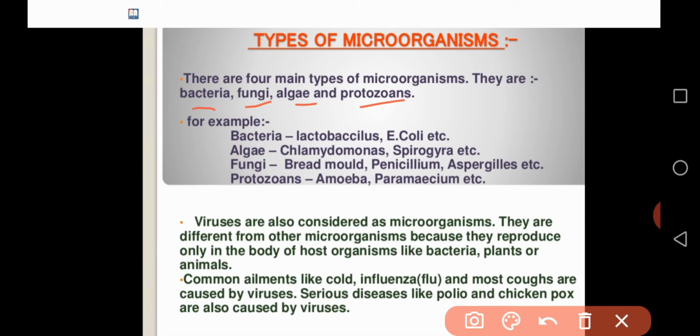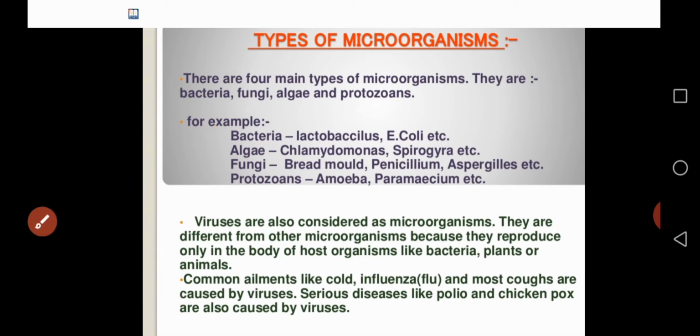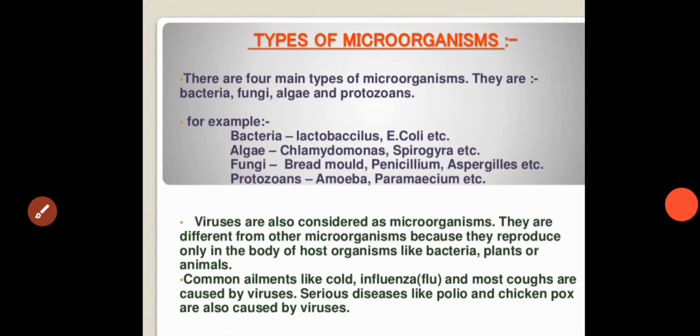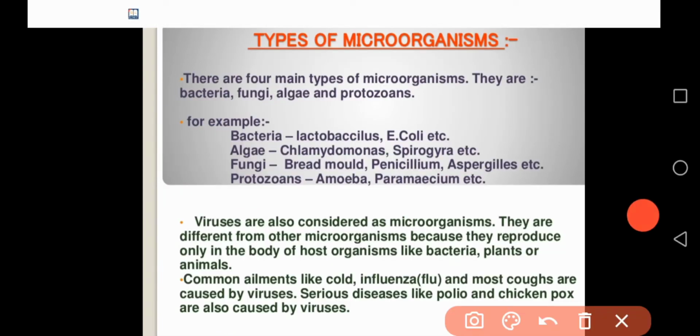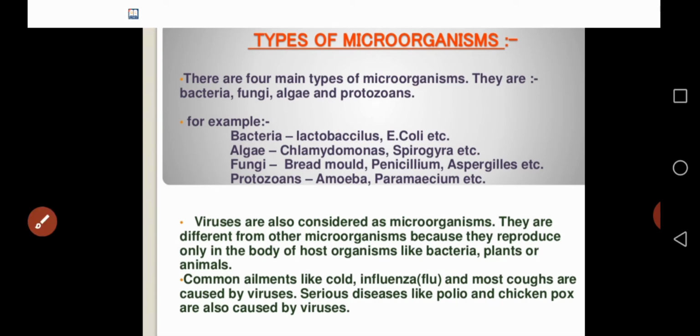Let's know a few more details about the types of microorganisms with examples. Bacteria, algae, fungi, and protozoans are unicellular organisms. Examples of bacteria are Lactobacillus and E. coli. Some other bacteria are also there. One more type of microorganism is algae. Examples of algae are Chlamydomonas and Spirogyra. Some other algae are also there.